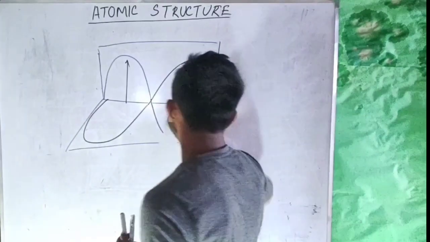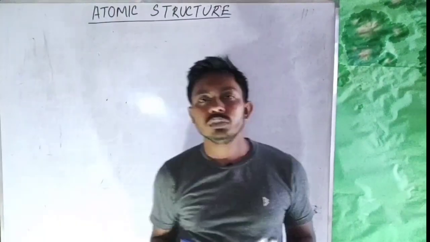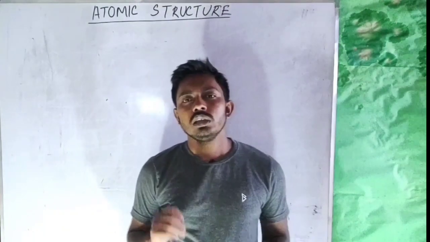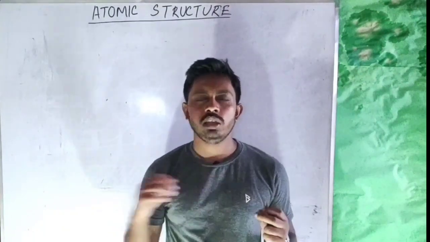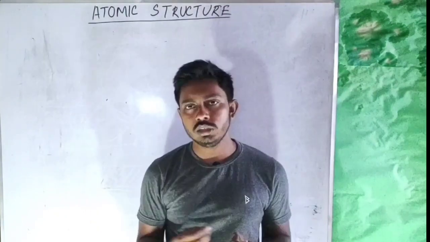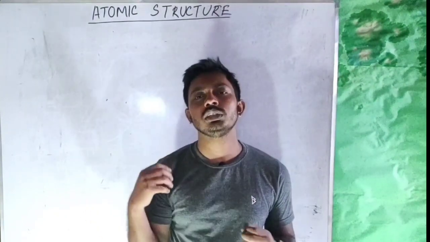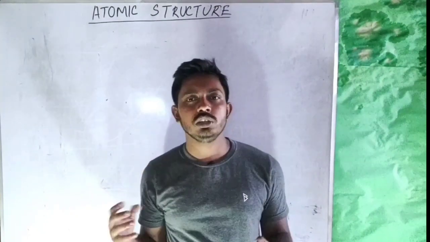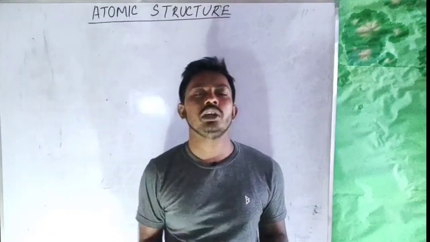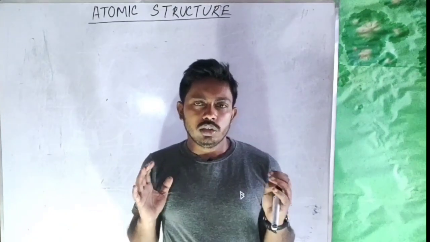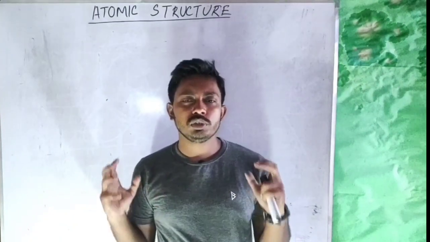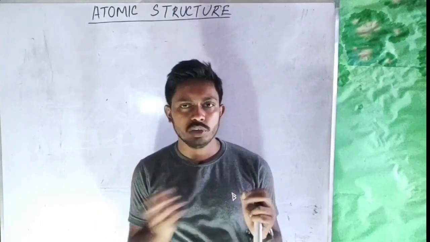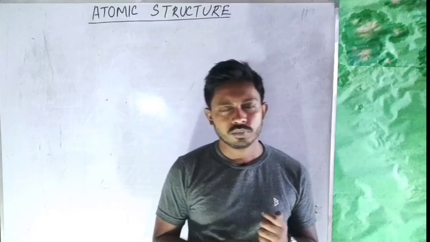Okay, this was Maxwell's electromagnetic theory. Now the question is, according to Maxwell's theory, any electromagnetic radiation will be produced when transverse electric and magnetic fields oscillate. Now how can we distinguish between two electromagnetic radiations? According to Maxwell, the difference between two electromagnetic radiations will be in their wavelength or frequency. Now what are those?